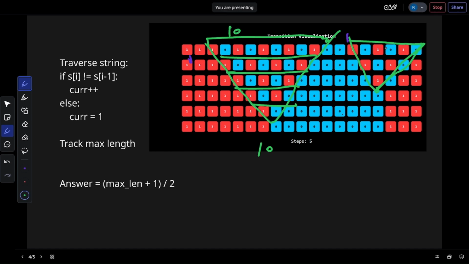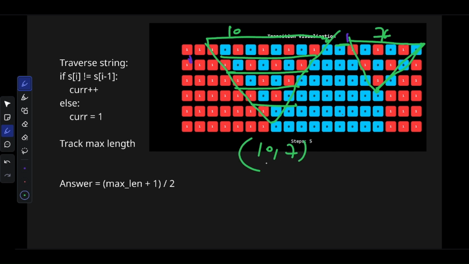Another segment is 2 to 6, or 7. We take the maximum of all of these, because one part may be the same but for another part the longest alternating string is 10. So we find for each part how many iterations are required. For this we require 5, and for this we require 4.